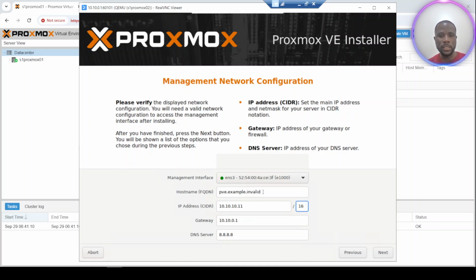Great. So now, also the name of the server, I will say site1-proxmox02.example.com. This will be the host name.